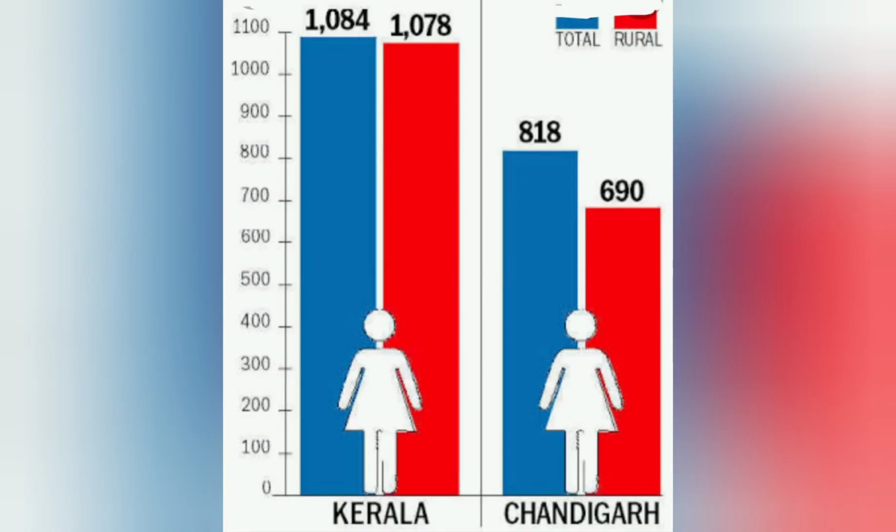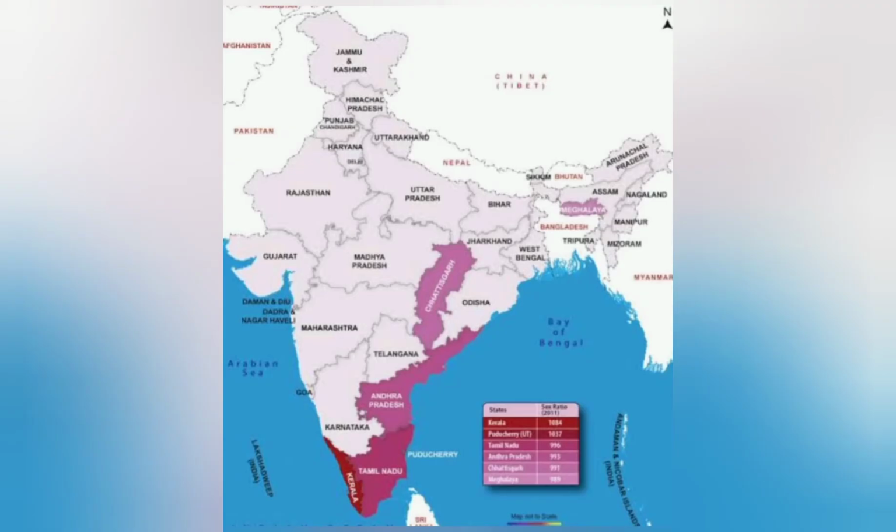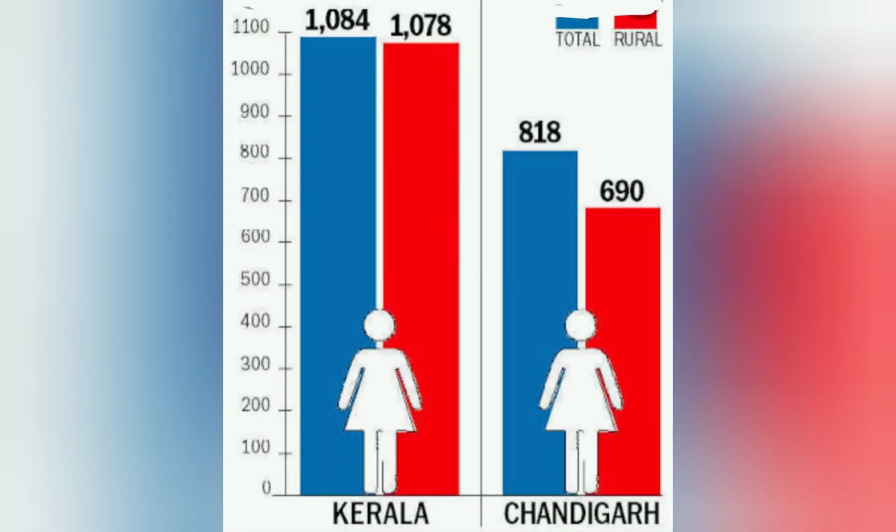Now students, see here, in Kerala we can see the highest number of females per thousand males, and in Chandigarh the number of females per thousand males is the lowest. State-wise, you can see the dark color showing Kerala in the southwest part, and the other states with light color have a low sex ratio. So here we got to know that Kerala has the highest sex ratio in India, and Chandigarh, which is near Haryana, has the lowest sex ratio in India.